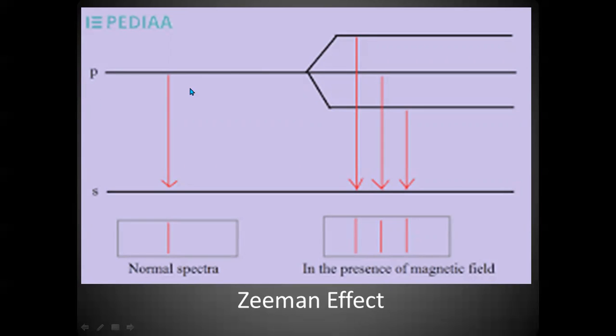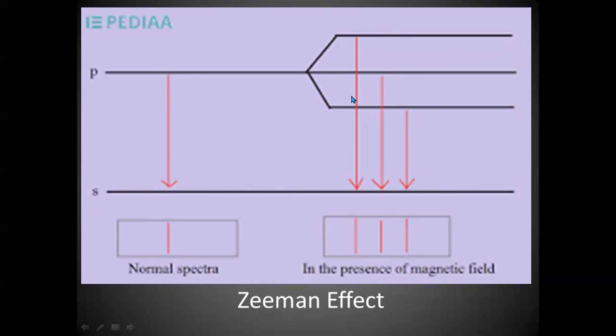Here, when these spectral lines are placed under a magnetic field, this line is not splitting, whereas this is splitting into 3. This is called the S level and this is called the P level, indicating that this spectral line is not splitting, meaning there is no further division of energies.